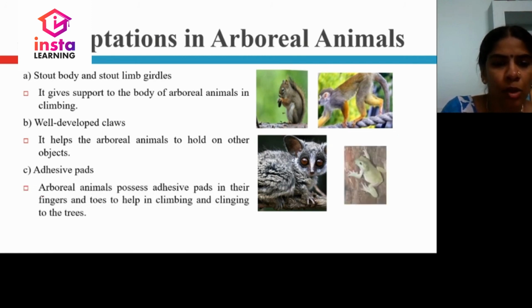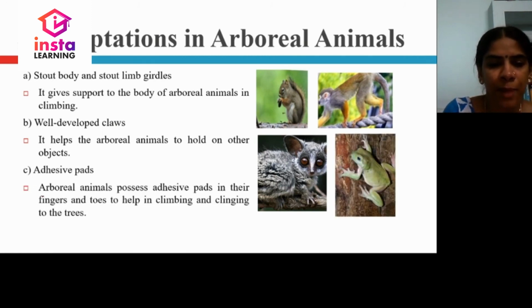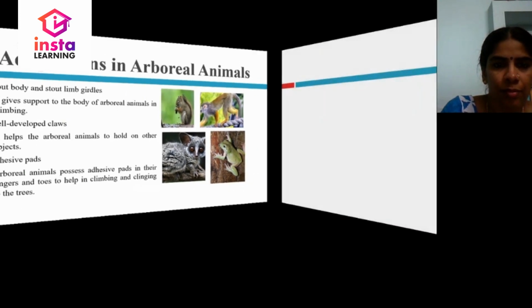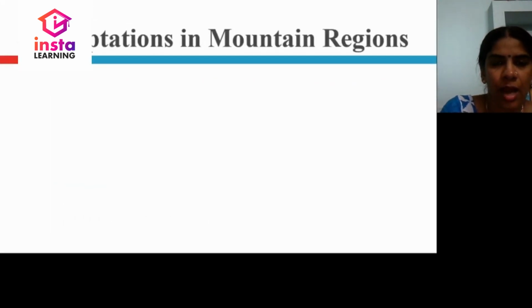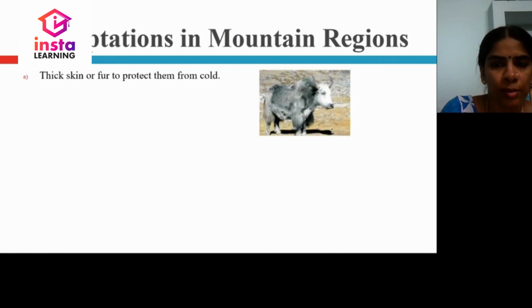Adhesive pads. Arboreal animals possess adhesive pads on their fingers and toes to help in climbing and clinging to the trees. You can see the frog clinging to the trees with the help of adhesive pads. Adaptations in mountain regions. Animals have thick skin or fur to protect them from cold.